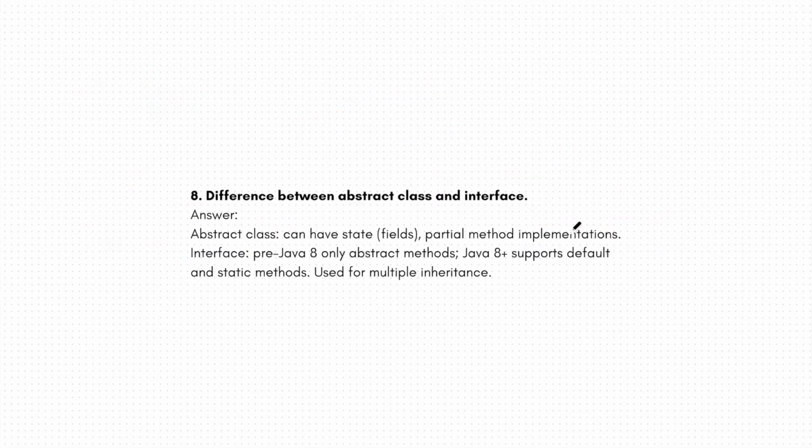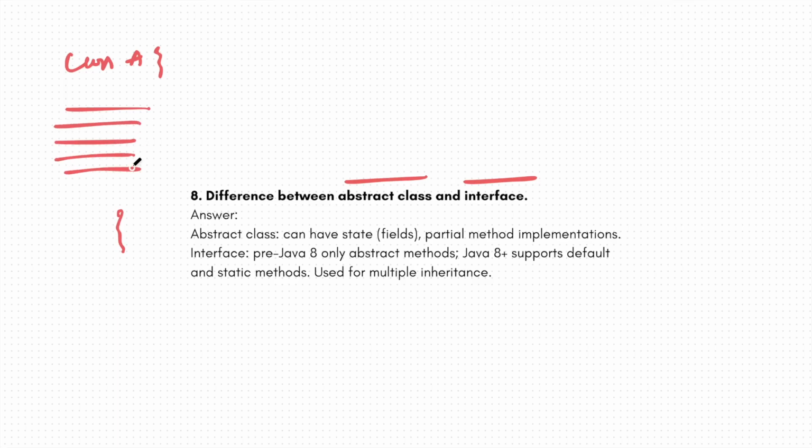Now this can be done in two ways, one with the help of abstract class and one with the help of interface. When you say you need an abstract class, it means you have a class A which is an abstract class, and inside the abstract class you can have only abstract methods. It means all the methods should be abstract, and someone has to implement it. But here is the catch.